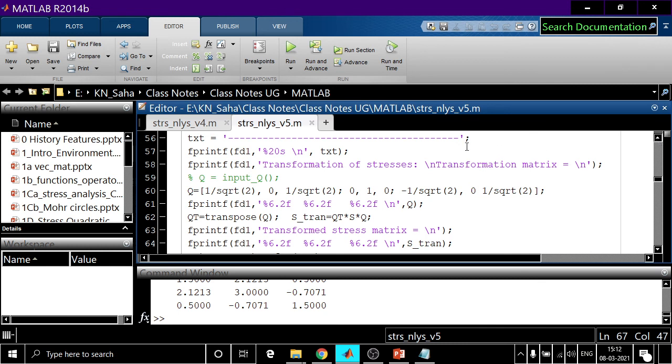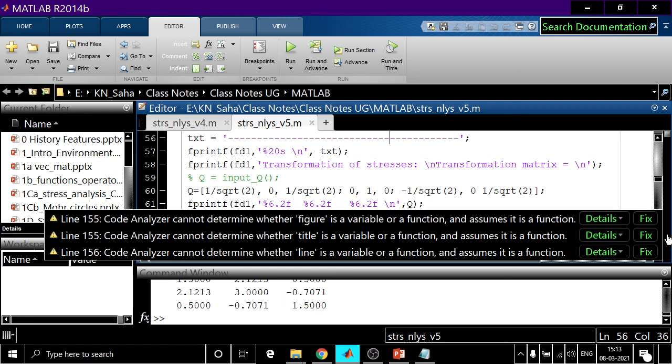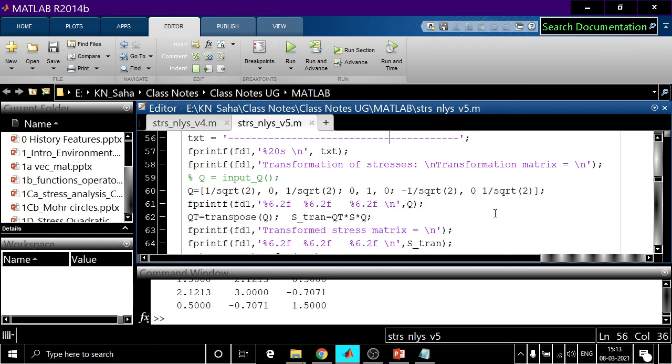Today's module starts from the demarcating line. First we write this Q transformation matrix. Then the transformed one is written 2 times.